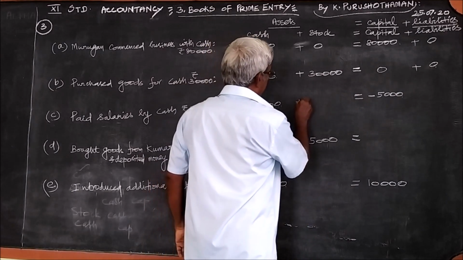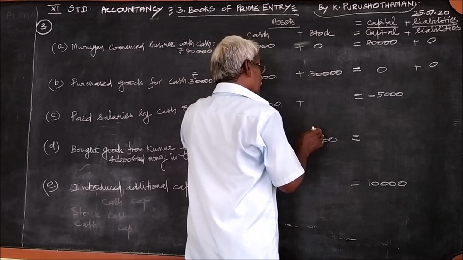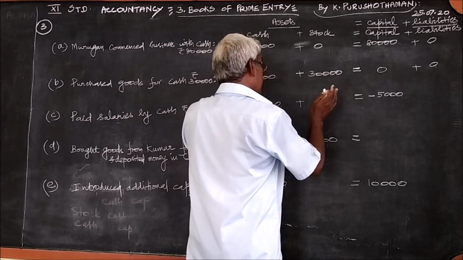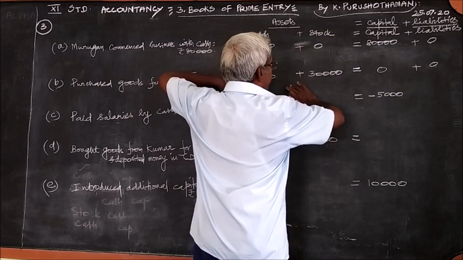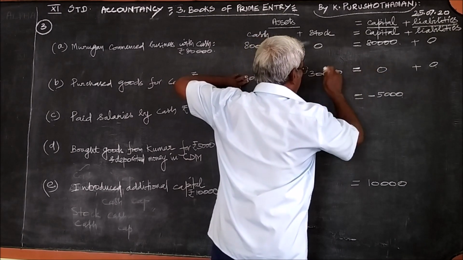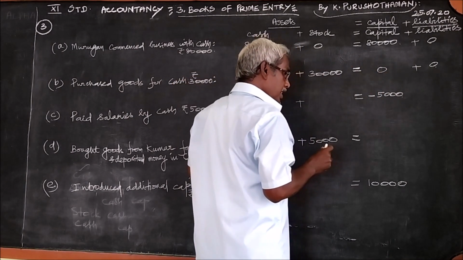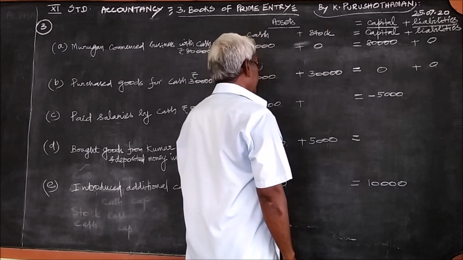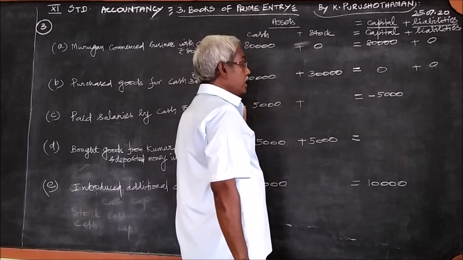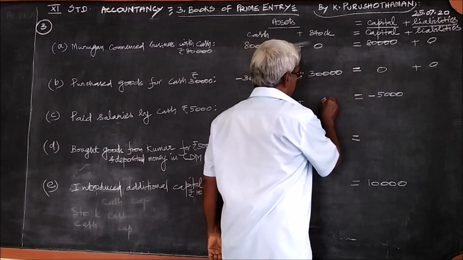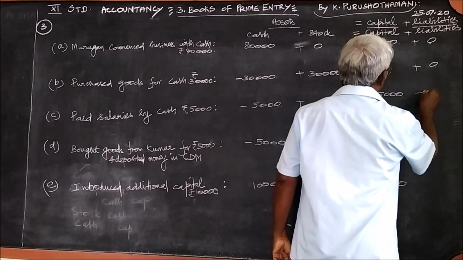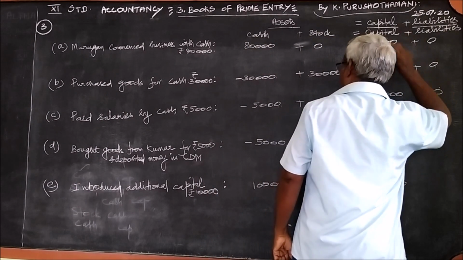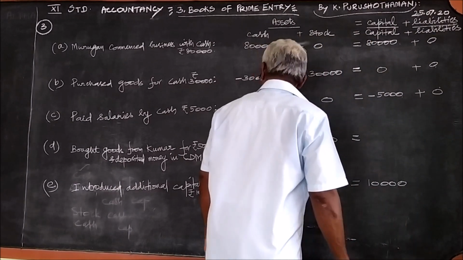So the rest of the items, what you should remember in the equation is that left hand side amount and right hand side amount must be equal. Whether it is plus or minus, whatever it is, both the sides must be equal. If there is no number anywhere, we can put 0 there.